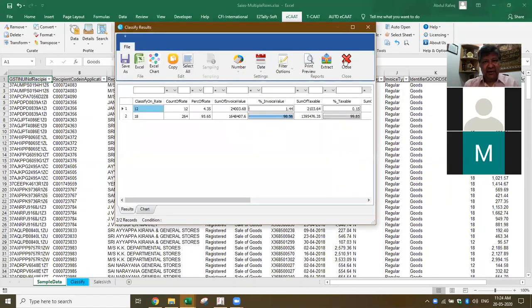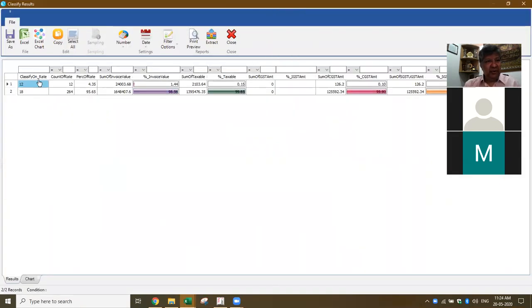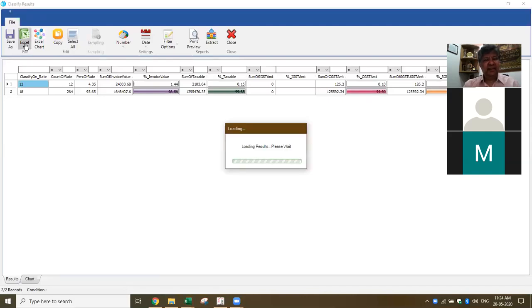Now if you see here, in one shot it gives me the 12% sales, how many times it has been made, the 18% count, and gives me the total sum of the value. This I can just save in Excel and then I can recompute and check. Okay, now how will I save it, sir? No, I just go here, click here, Excel. This will be saved in Excel. That's all.